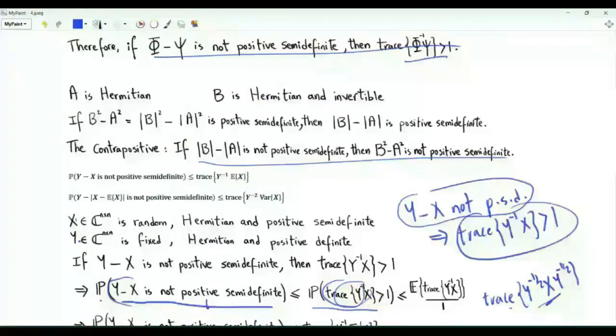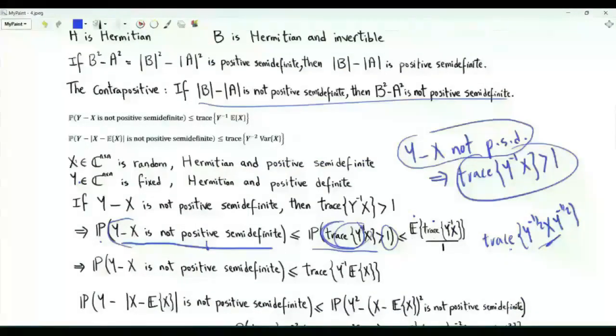We can apply the conventional Markov inequality to upper bound this probability. The upper bound is the expectation of the trace divided by 1. That's the expectation of the trace of Y inverse X. Trace is linear, expectation is linear. We can interchange expectation and trace. In other words, it won't matter if we compute the trace of the matrix, the sum of its main diagonal elements, and then take the expectation, or we apply the expectation to each element in the matrix, then compute the sum of the main diagonal elements. When we apply the expectation, Y is a fixed matrix, so the expectation is applied to matrix X. The upper bound on the probability of this event is the trace of Y inverse times the expectation of X.